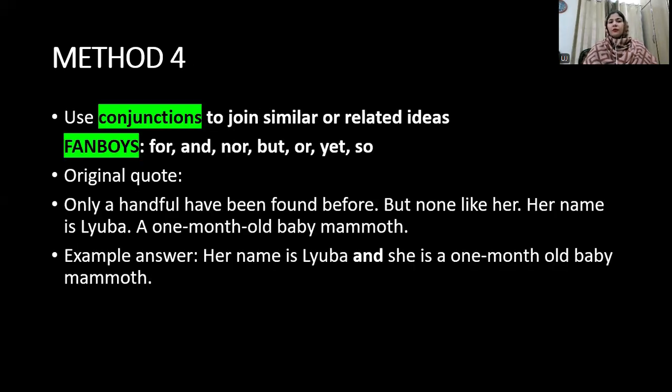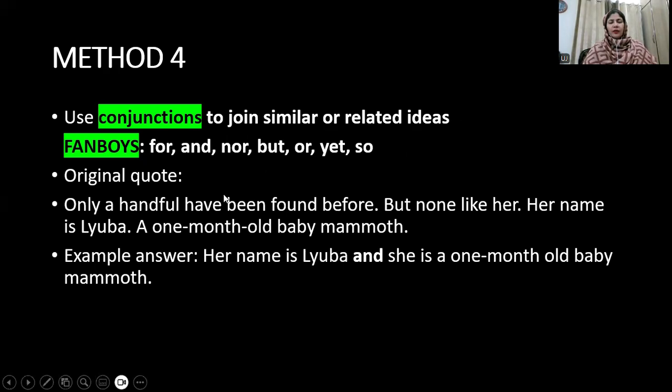The fourth method is to use conjunctions to join similar or related ideas. And the technique which is used to join these things is FANBOYS. FANBOYS means F stands for for, A stands for and, N stands for nor, B for but, O for or, Y for yet, and S for so. These are some of the conjunctions, and even better than that will be to use connectors, which are even smarter ways of connecting things. Now, let's first complete this example.